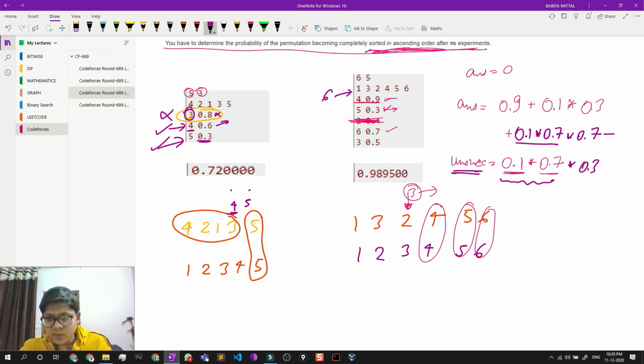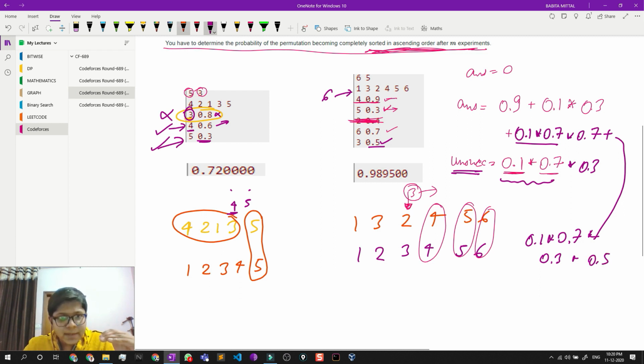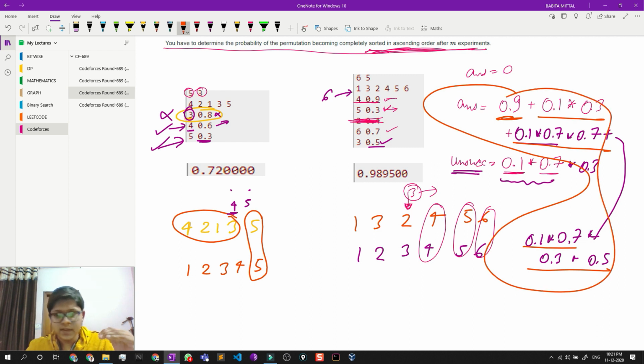Now for the next one, let me write here. So in the last step, which means that from the last 3 steps I am unsuccessful, which means 0.1 into 0.7 into 0.3, but now I am successful, which means 0.5. So ultimately my answer would be nothing but 0.9 plus 0.1 into 0.3 into 0.1, and write this. So it would be my answer, right?